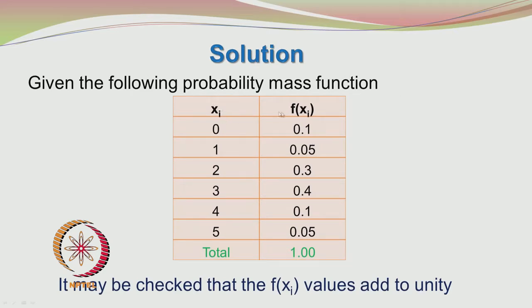I have given the table again, and these are the probability values or f of xi values, and when I add these values I get 1.